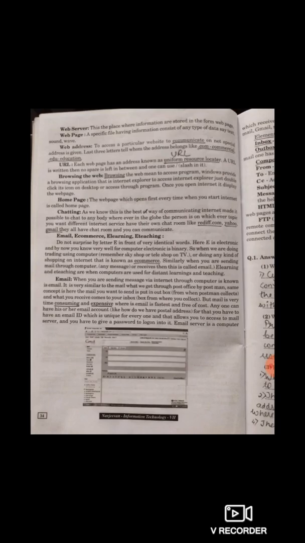So a web page is nothing but a specific file of a specific user which contains information about their type, what they are all about, what their business is all about, their information. And all these web pages are stored on a web server. Right? As web server says, it's a place where information is stored in the form of web pages.